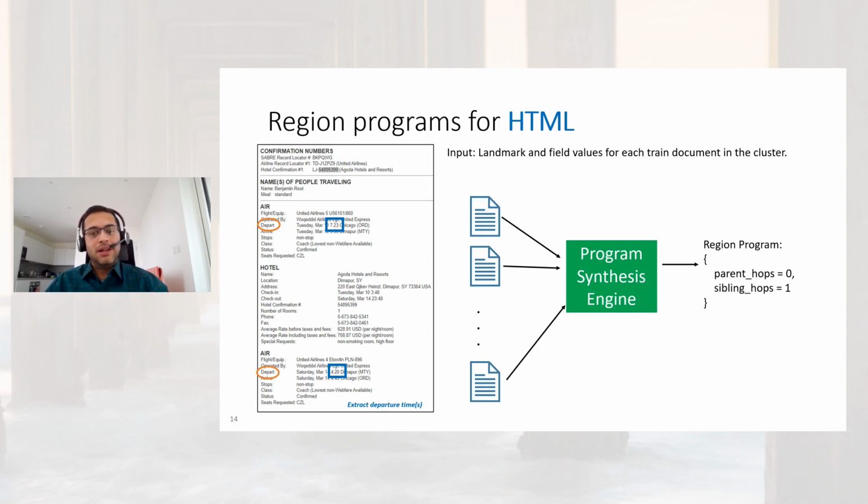In this example, a parent hop of 0 and a sibling hop of 1 gets us the green region. The single sibling hop over here implies that across all the training data, the extraction value lies one sibling away from the landmark within the same parent node in the DOM. The parent hops and the sibling hops are computed based on all the annotated training documents in the given cluster and hence produce a large enough ROI that includes the location of all the field values we want to extract.